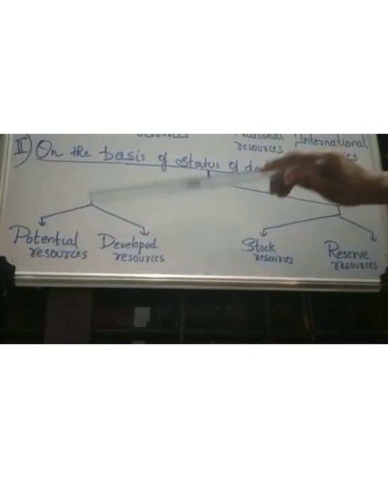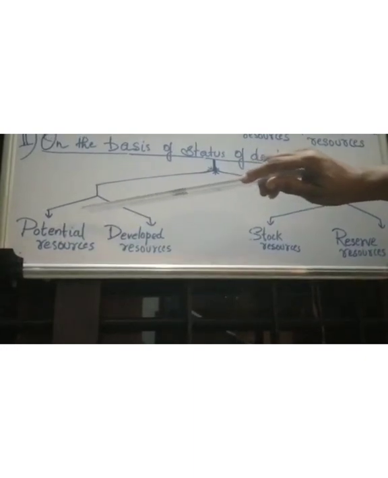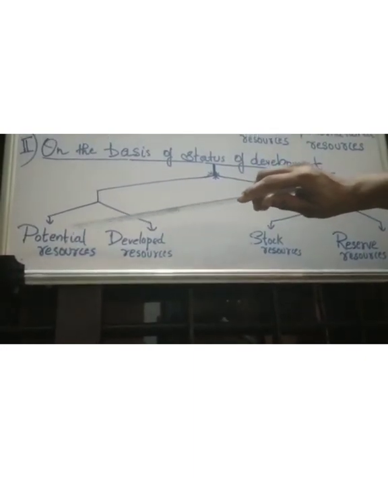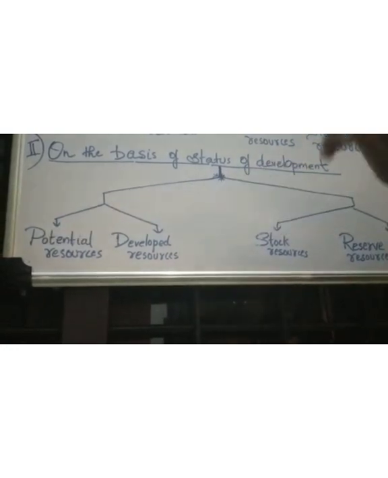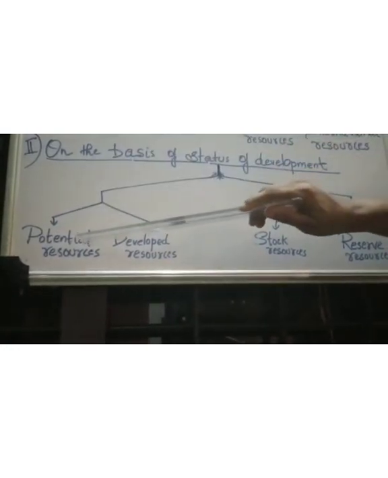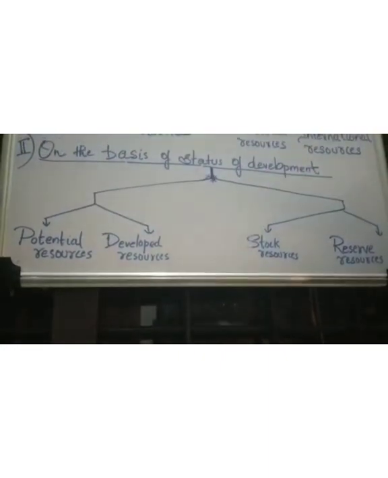Potential resources are those resources which are found in a region, but they have not been fully utilized because we do not know their quantity and quality. We are not using them at present. So potential resources are resources which are seen in a region but not used at present. We are not using them because there is not much urgency.